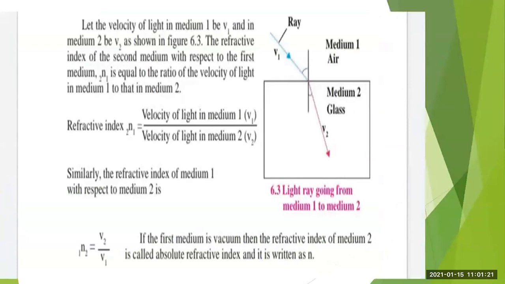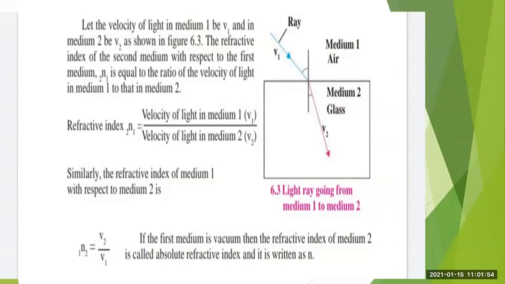Now let us study this diagram. Here you will see that again we have considered the two media, the air medium and the glass medium, and the light ray travels from the air medium to the glass medium. The blue color ray you can see is the incident ray, and the red color ray you can see is the refracted ray. Now we will just consider the velocity.